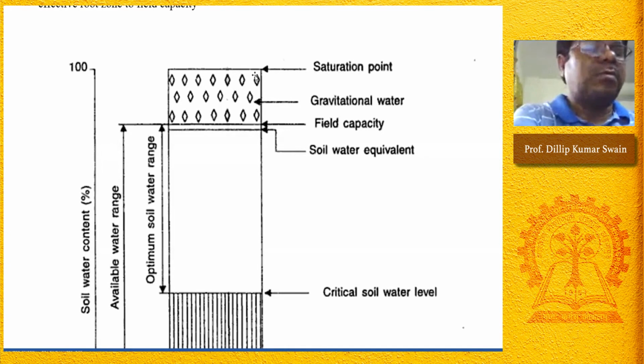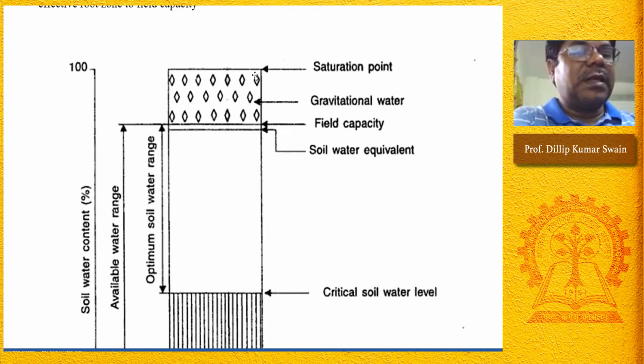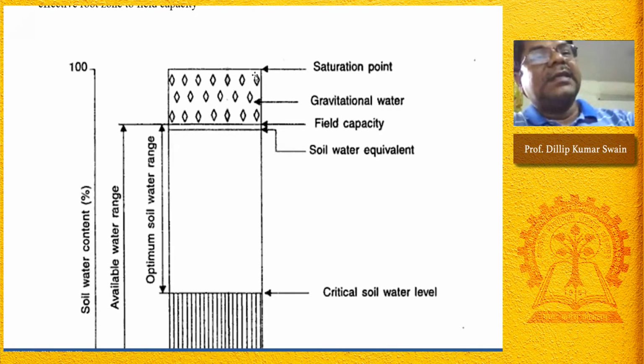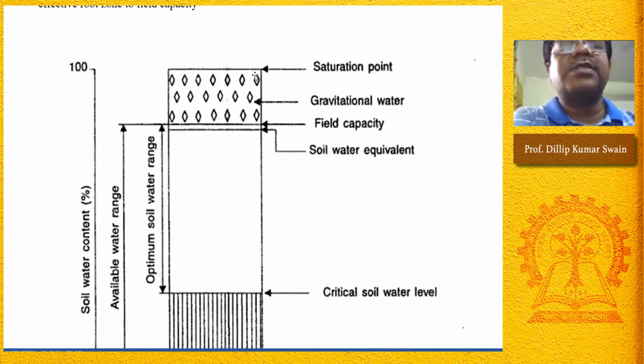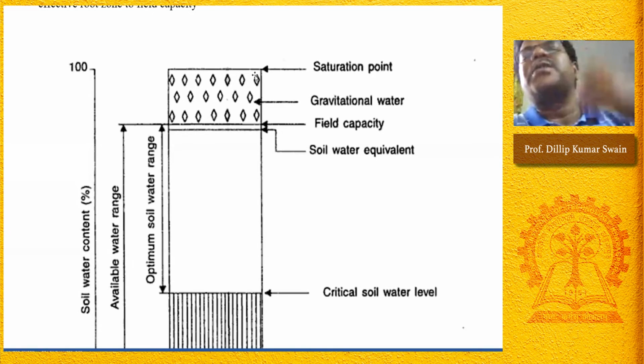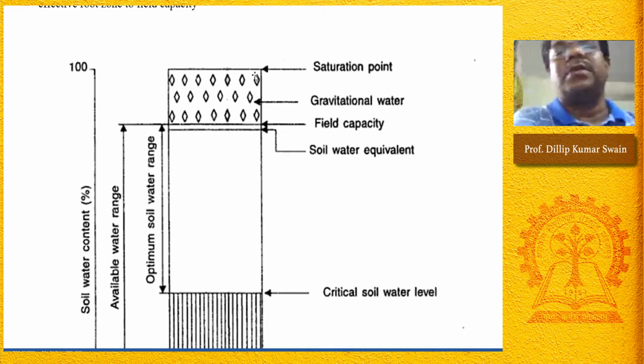Why? How? Do you think that rice root does not require oxygen? Yes, rice roots also need oxygen, but rice has a special tissue in the leaf that supplies oxygen from air to the root. So there is a special tissue there in the rice plant. The rice takes oxygen from the air through that leaf, and that is circulated to the root system. Root system remains active even when there is ponding water. So that's why rice can survive.